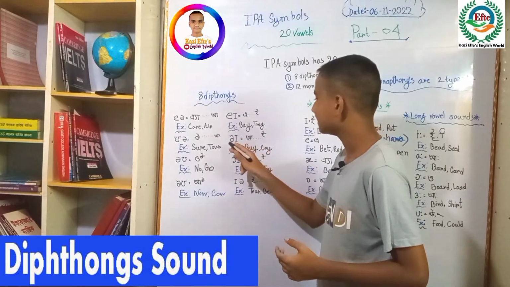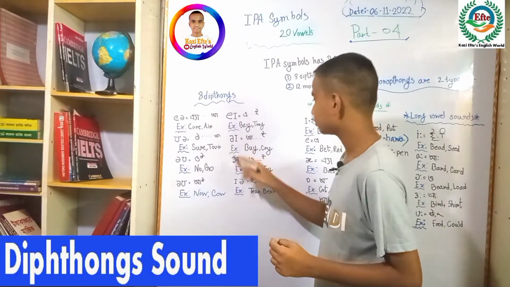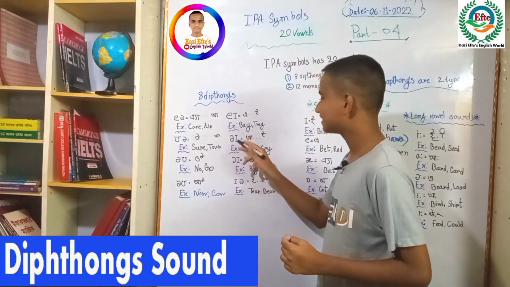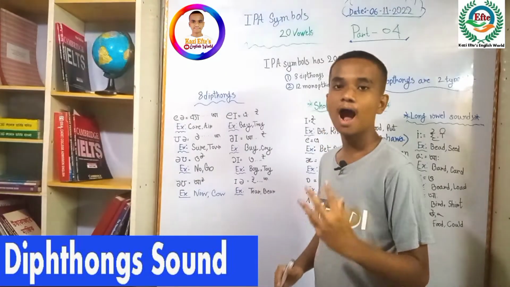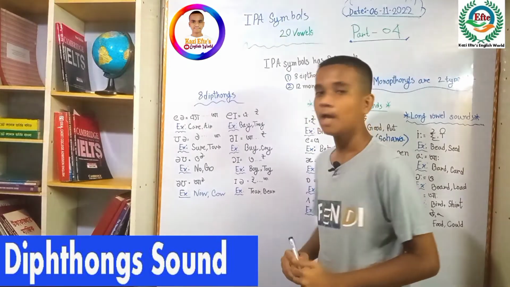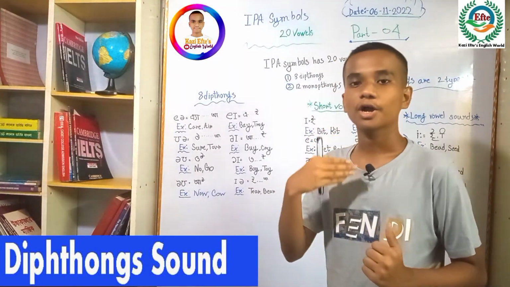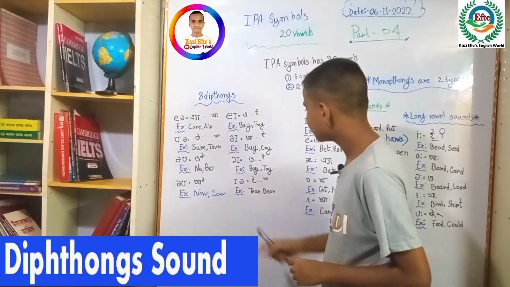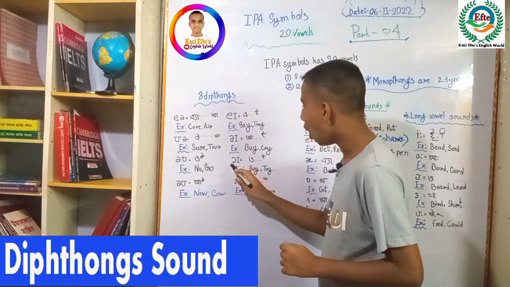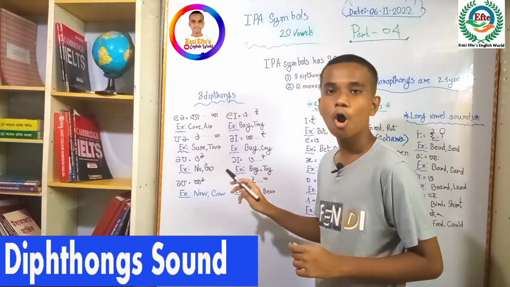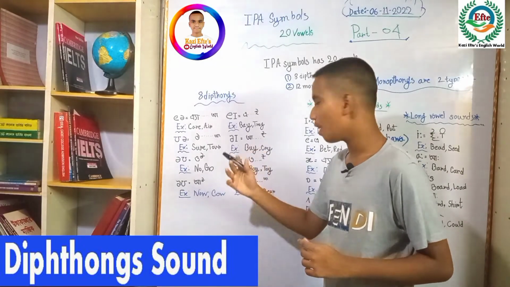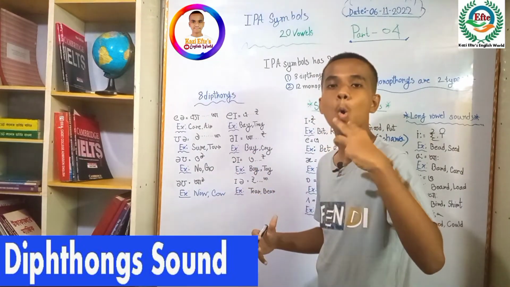And we can see this sound we have watched, and the i sound, 'eye'. For example, buy, cry. And you can see this symbol is 'o' and the i sound, 'oi'. The pronunciation will be 'oi'.